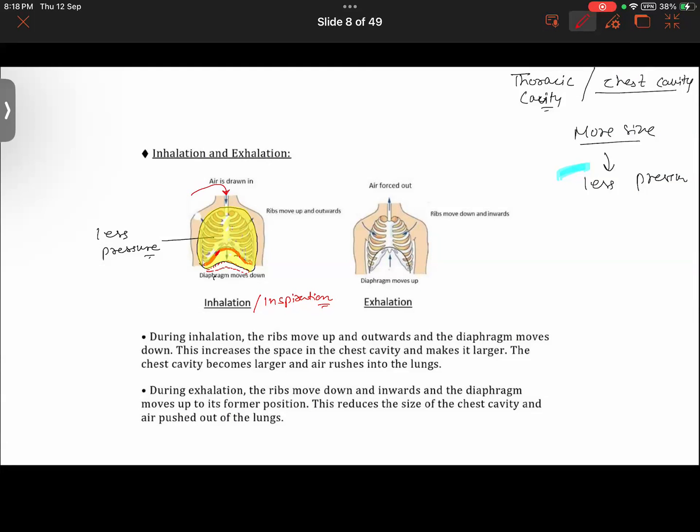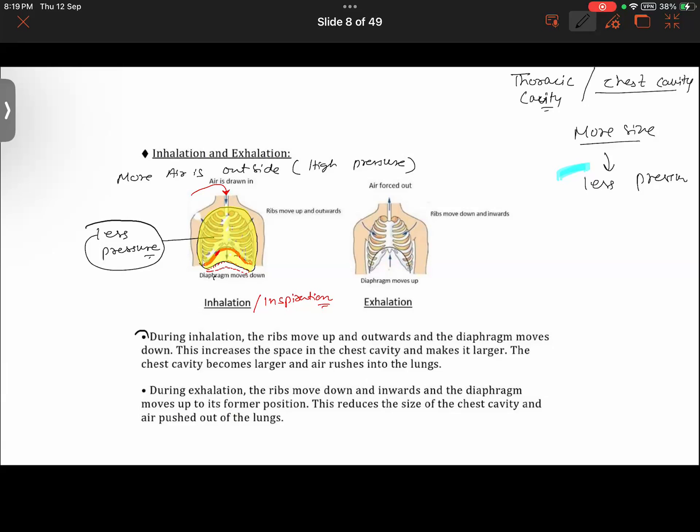Outside the body more air is present, so the pressure is high, while inside there is less air, so the pressure is less. Due to this difference in pressure, air will rush into the chest cavity, mainly into the lungs.